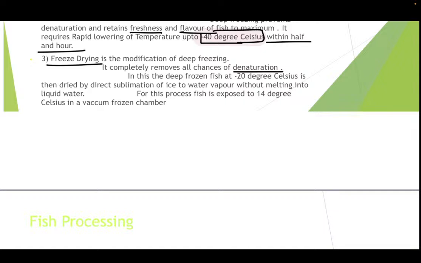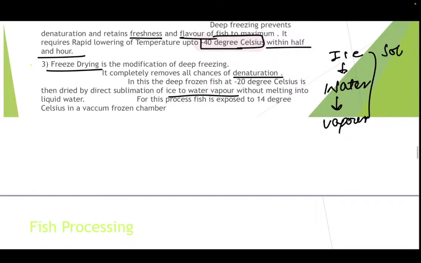In this, the deep frozen fish at minus 20 degrees Celsius is dried by direct sublimation of ice to water vapor. Now what happens normally is ice is converted into water, and finally it converts into vapor. This is the normal process, that is solid, liquid and gaseous state. But what happens in sublimation? In sublimation, the ice does not convert into water, the solid does not get converted into liquid, but it finally converts into the gaseous form.